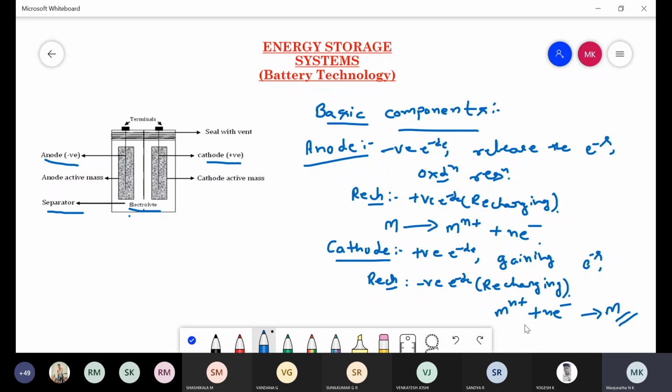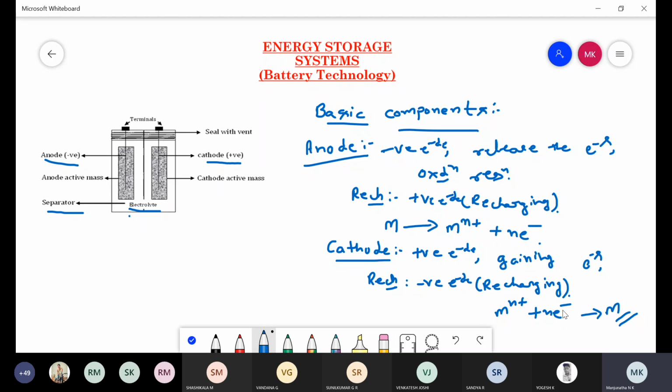This is a general reduction reaction observed at the cathode of the battery. That is, Mn+ gaining an electron gives rise to M, in which metals like graphite or zinc or nickel or cadmium are used as a cathode material in the construction of a battery.